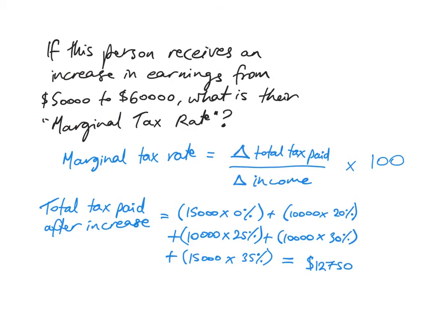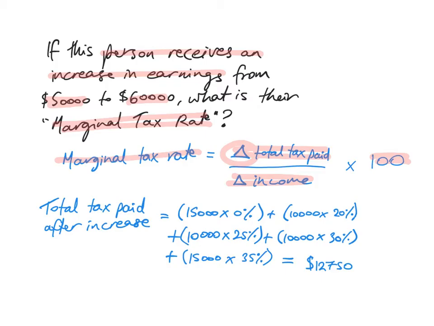Say, for example, this person receives an increase in earnings. They get a raise from work, or they get a promotion, and their income rises from $50,000 to $60,000. An exam question could ask you, what is the marginal tax rate or the marginal rate of taxation? How do we calculate marginal tax rate? It's the change, remember this triangle delta means change, in total tax paid over the change in total income times 100.